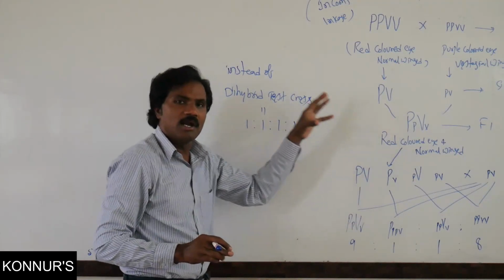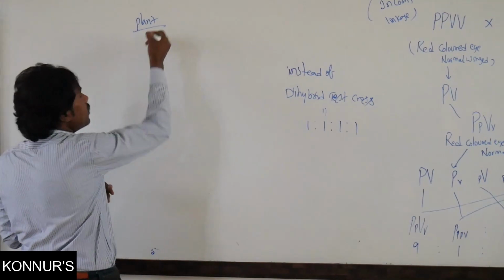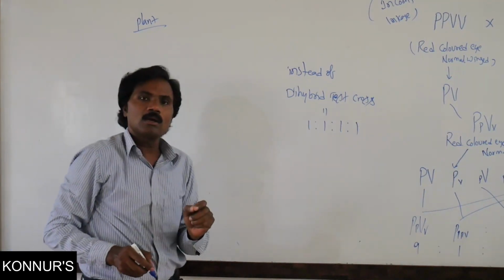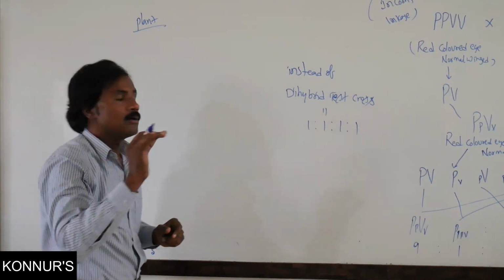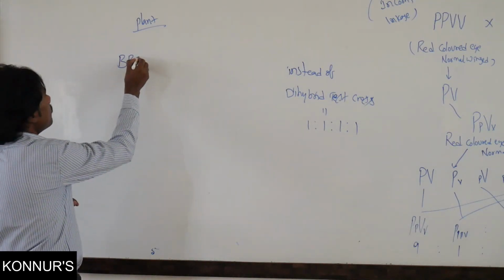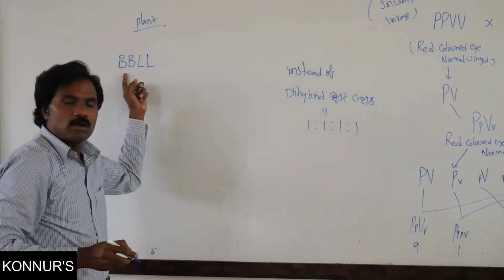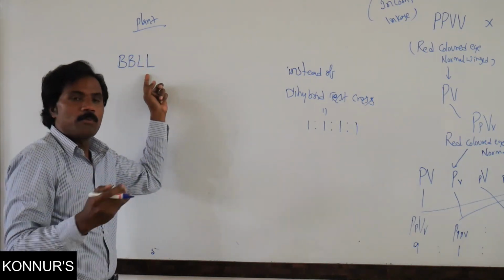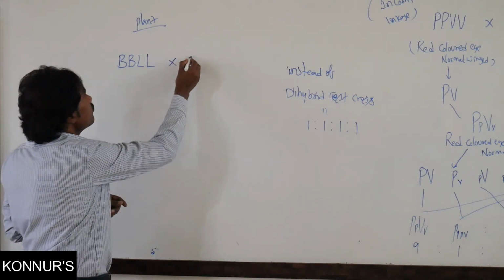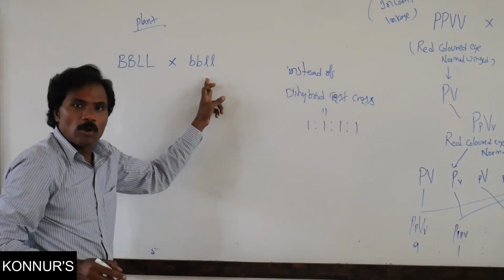Then similarly, related to plants, if you are observing, blue color flower as well as elongated pollen is crossed with red color flower and round pollen grains.